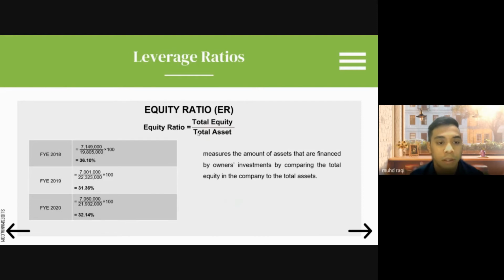Next is equity ratio. The formula is total equity divided by total assets. For the year ended 2018 it is 36.10%, and for 2019 it decreased to 31.36%, and for 2020 it is 32.14%. It measures the amount of assets that are financed by owners' investment by comparing the total equity in the company to the total assets.